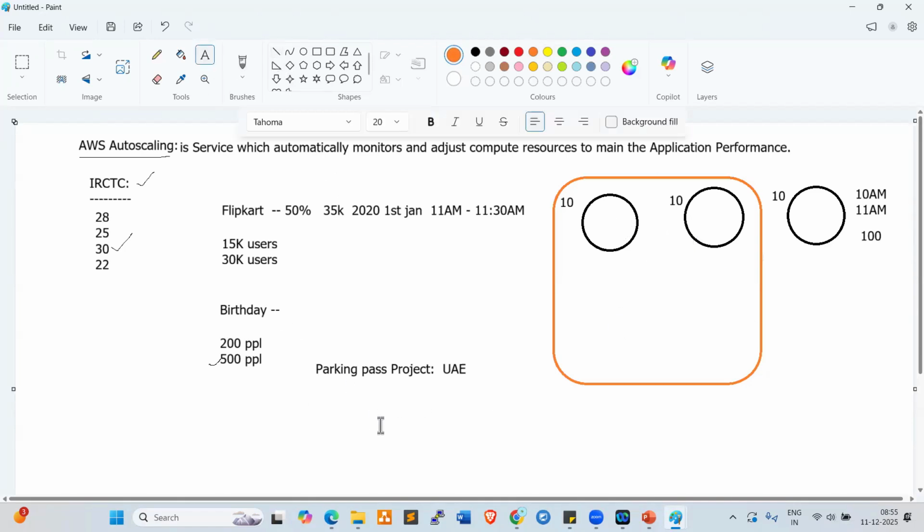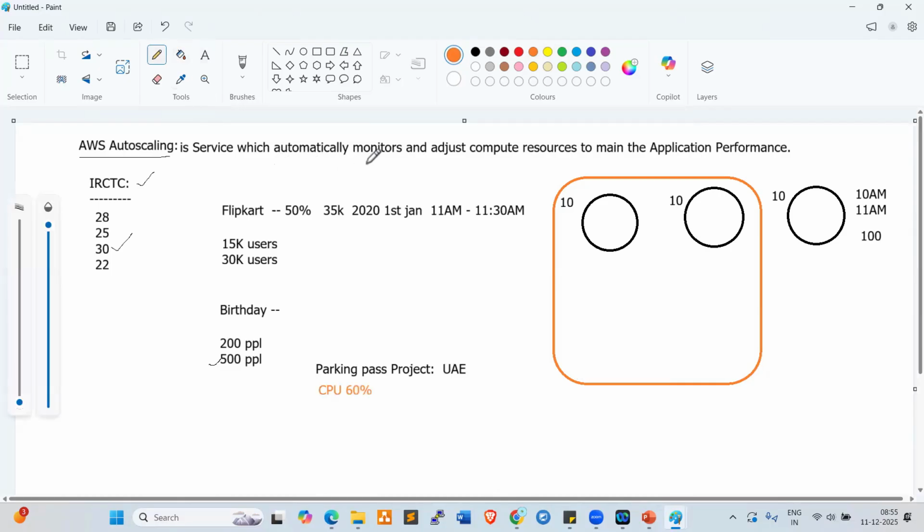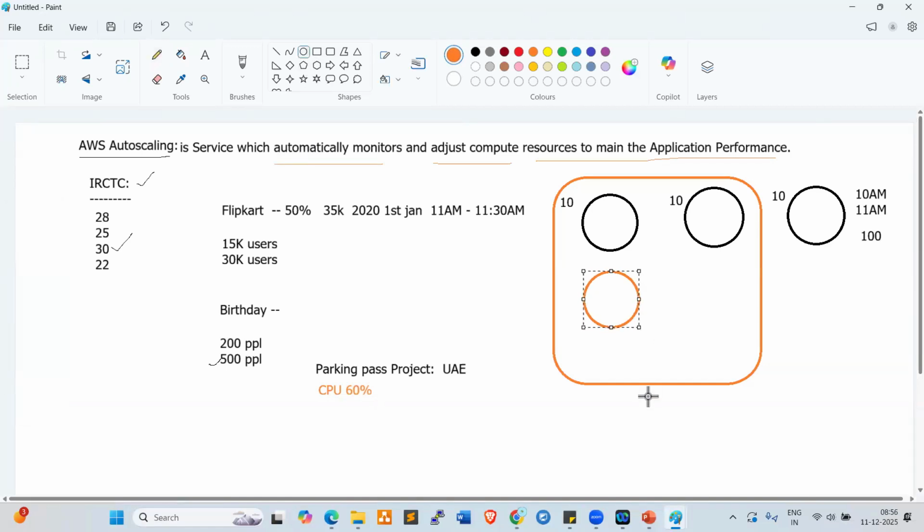Now in the project we configured that whenever CPU utilization reaches 60%, auto scaling automatically monitors and adjusts compute resources to maintain application performance. Whenever CPU utilization reaches 60%, auto scaling monitors and adds one more server. Why do we require this server? To balance the load, whenever CPU utilization crosses 60%.